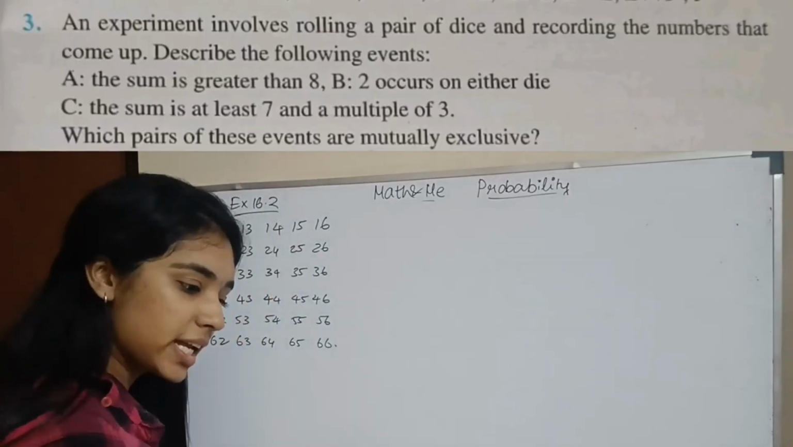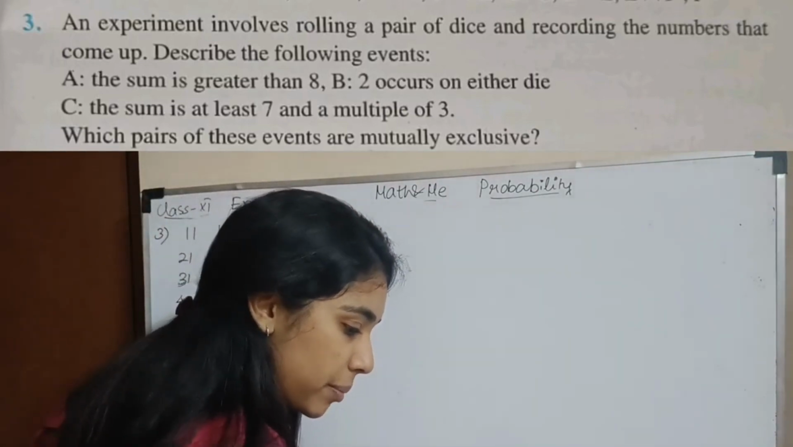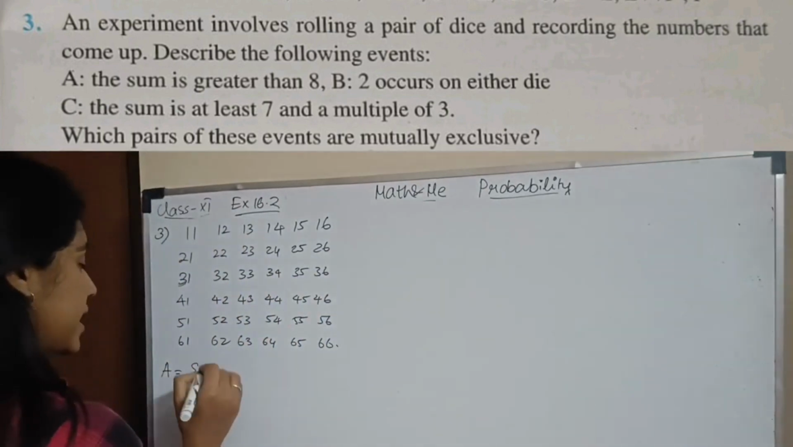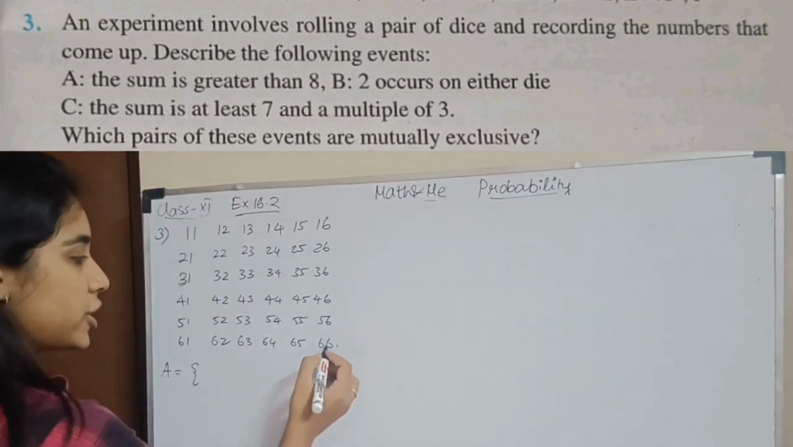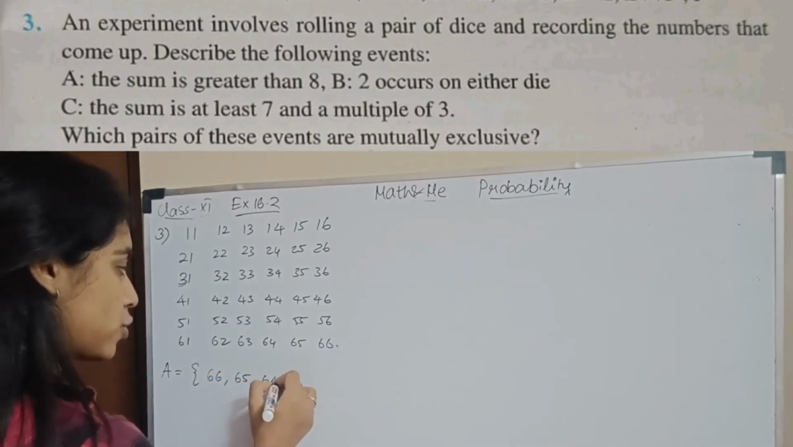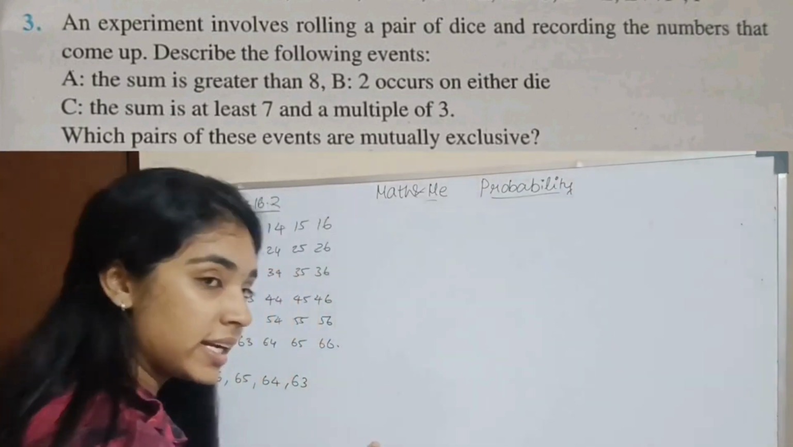Question number 3. An experiment involves rolling a pair of dice and recording the numbers that come up. A. The sum is greater than 8. So what will the sample space look like? It will be 6,6, 6,5, 6,4, 6,3, and 6,2, because it has to be greater than 8, not equal to 8.